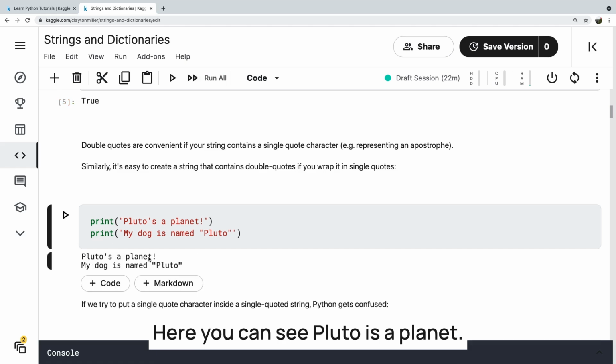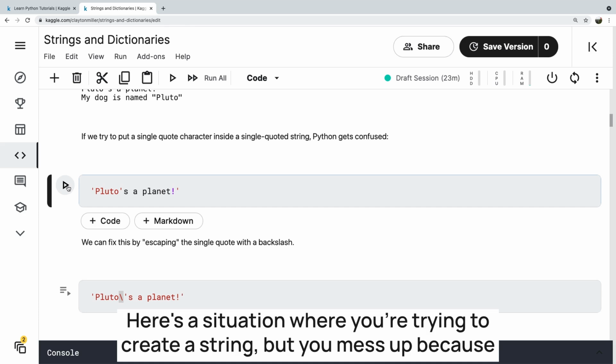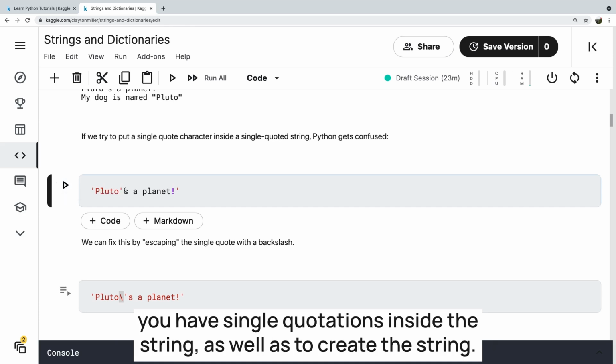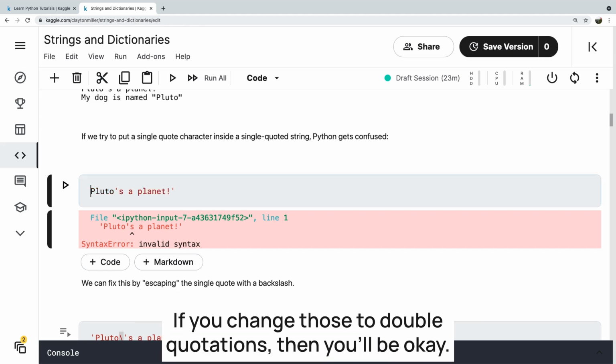Here you can see Pluto's a planet. My dog is named Pluto, with that type of thing. Here's a situation where you're trying to create a string, but you mess up because you have single quotations inside the string as well as to create the string. You end up with a syntax error. If you change those to double quotations, then you'll be okay.